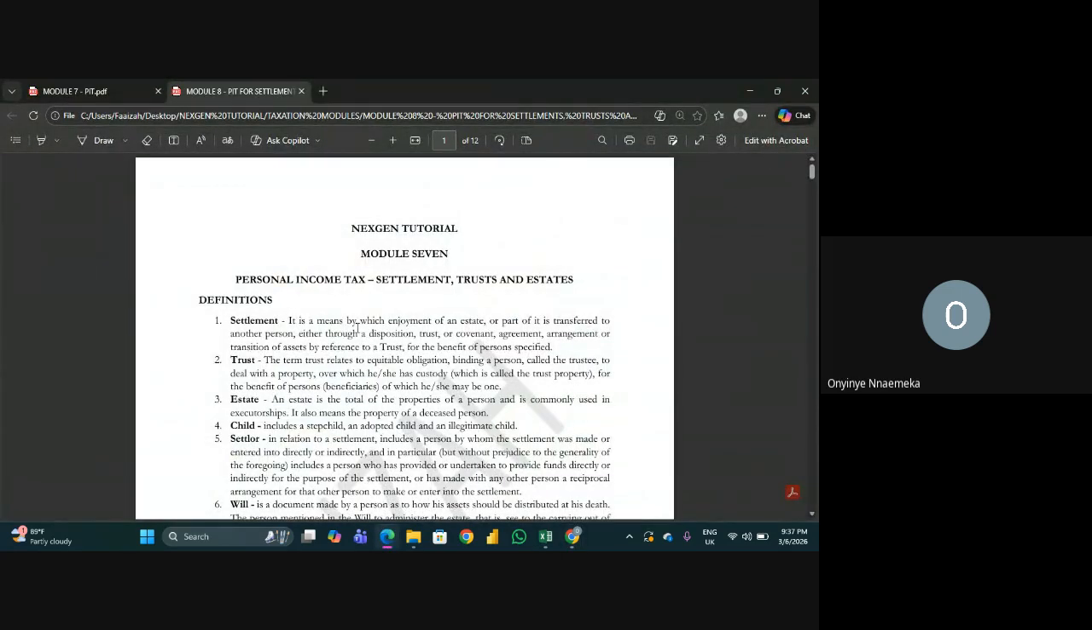We are going to be talking about personal income tax on settlement, trust, and estates. So let's divide this thing one by one. Settlement is a means by which enjoyment of an estate or part of it is transferred to another person, either through disposition, covenant agreements, or transition of assets by reference to a trust for the benefit of persons specified. So that's when you pass your estate, or part of it. You let people enjoy property that you have. That's just the succinct definition.